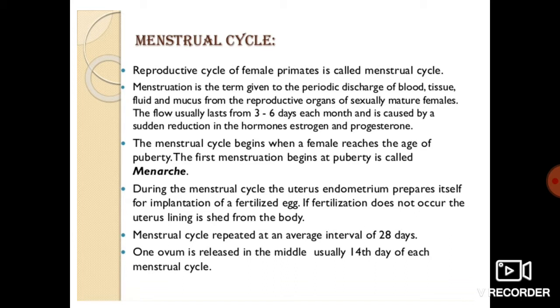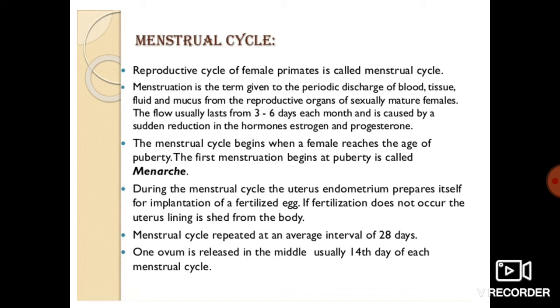During the menstrual cycle, the uterine endometrium prepares itself for implantation of a fertilized egg. If fertilization does not occur, the uterine lining is shed from the body. That also is something we have been studying for many classes.